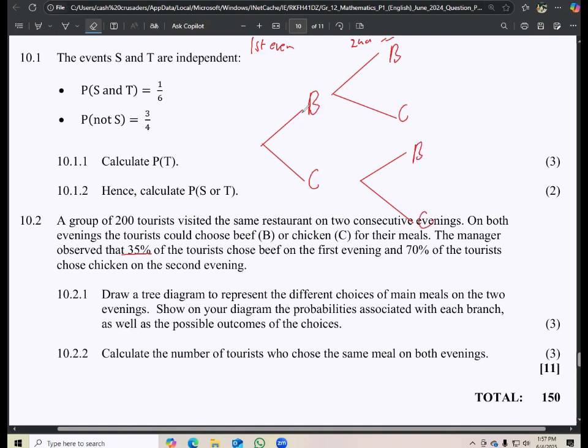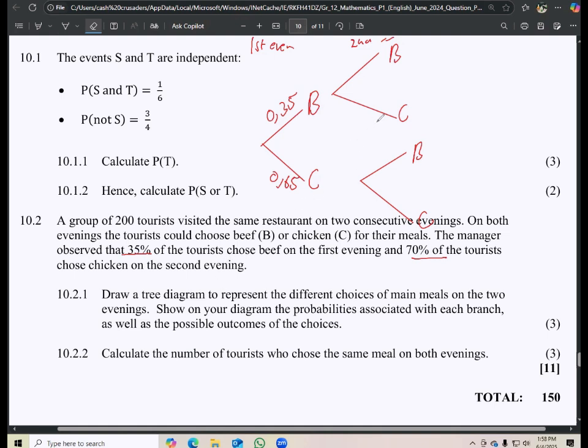Now the probability of taking beef on the first night is what? 0.35, 35%. Right? So let's just write the percentages as a decimal. Then that leaves us with what? 0.65, because these 2 have to be complementary events. When you add them together, they have to give you 1. Now, 70% of the tourists choose chicken on the second evening.